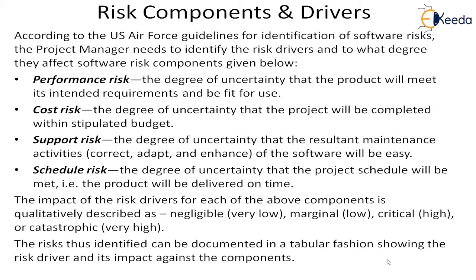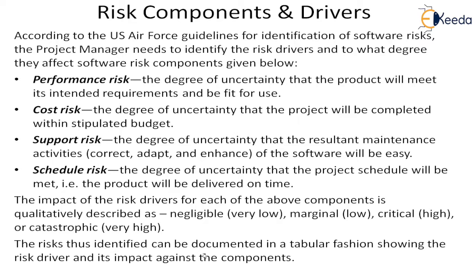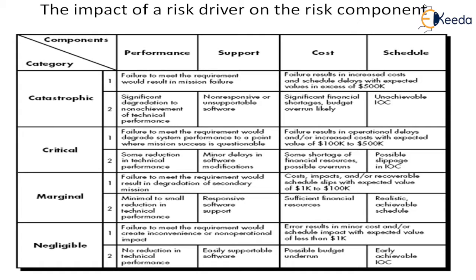So they have given some sample table for identifying and documenting it. If you see this, these are the categories of the risks: catastrophic, critical, marginal, and negligible. And these are the items, software risk components: performance, support, cost, and schedule. And what is written here are the actual risks. So we have components here, we have categories here, and you have the risk item, the driver.